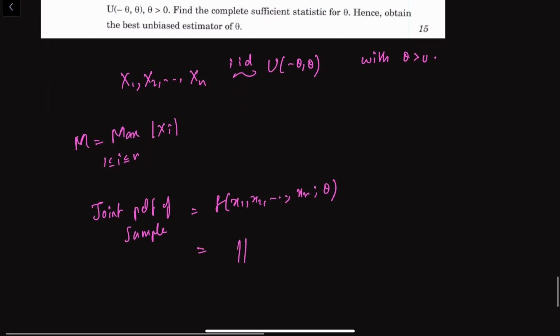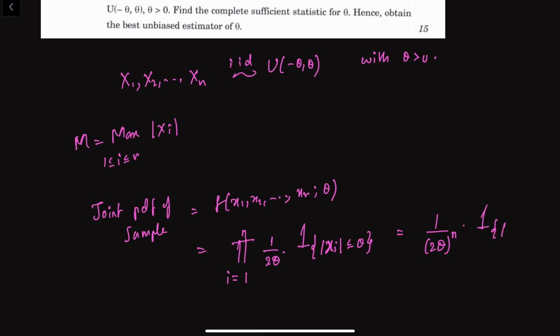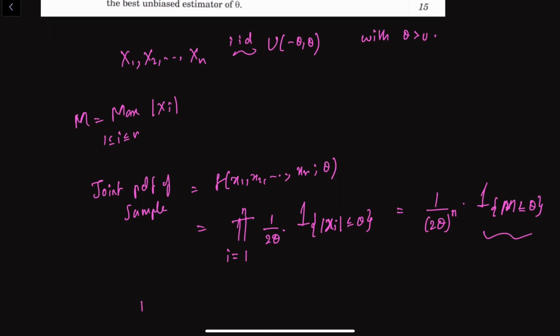So this is nothing but the product from i equals 1 to n of 1 by 2 theta into indicator of mod of Xi less than or equal to theta. So that's nothing but 1 by 2 theta whole to the power of n into indicator of M less than or equal to theta. So by using this factorization theorem, we can say M is a sufficient statistic for theta.